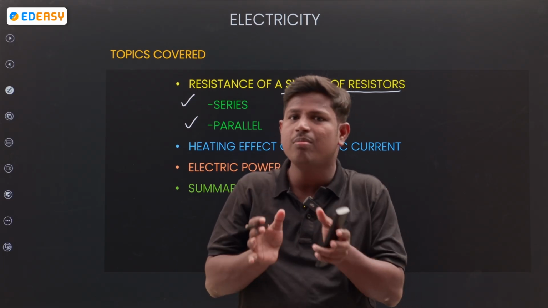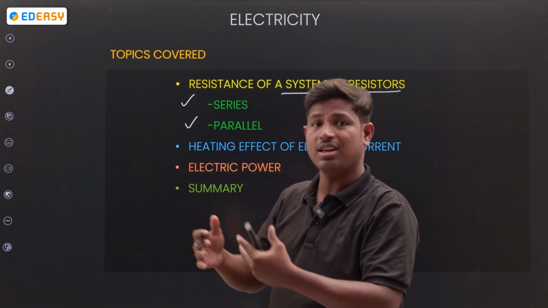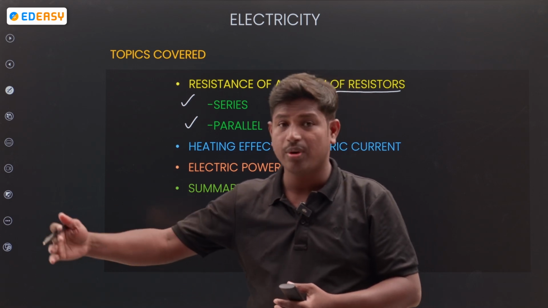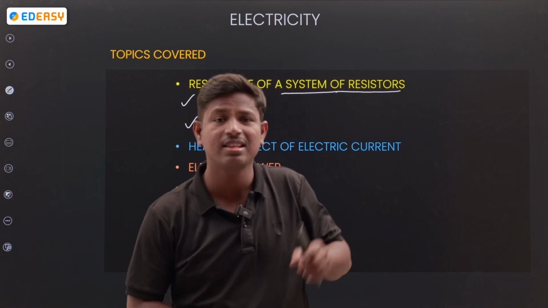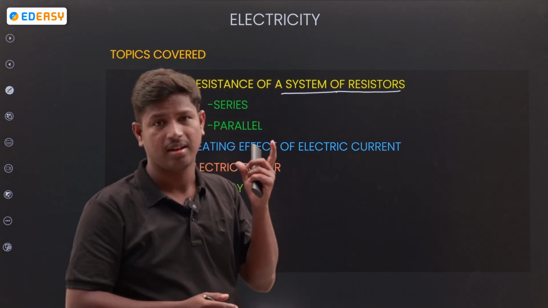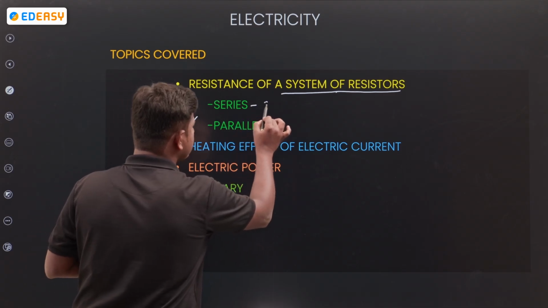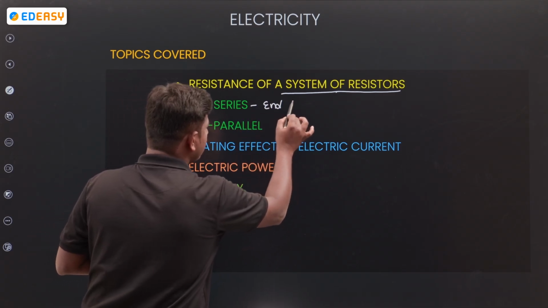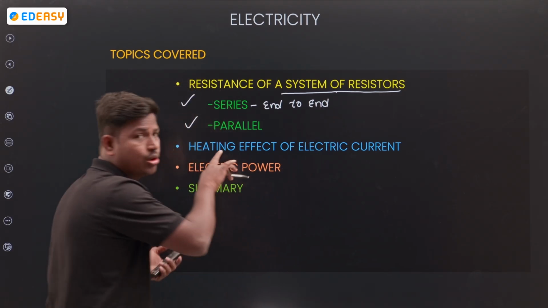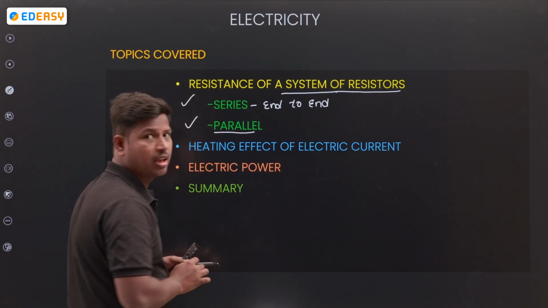What is meant by series? End to end connection. Like in a train, how the bogies are connected, end to end, right? That is series. Side by side is parallel. Series means, in shortcut, end to end. And what about parallel?